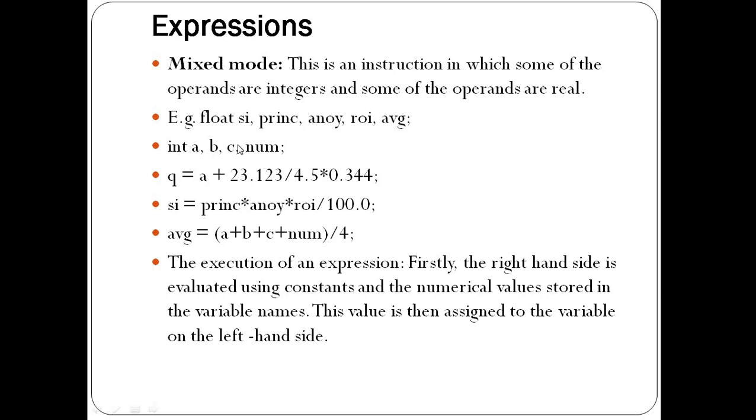So same here, b, c, num, we need to initialize the values before they are used in average also, because in average also we have used a plus b plus c plus num, right? But these variables are not initialized here. So before using these variables in this expression, we need to initialize them. So it is a must for the execution of expressions in C language.